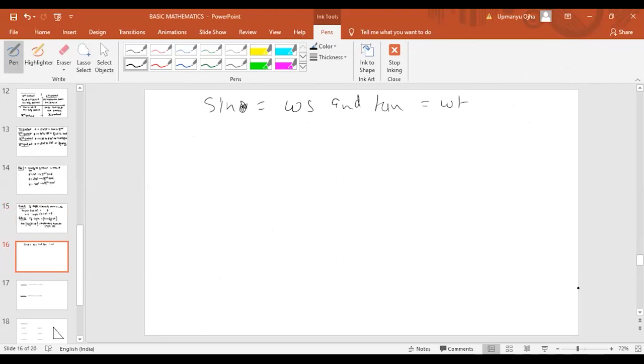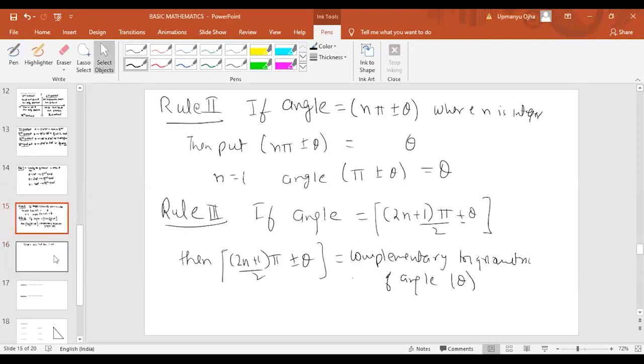The complementary function of sine is cos, and tan is cot. Understand? You may make a note of this, then I'll explain more. So these are the three rules. If I give you one example, you will have a better understanding. Just think of this rule and look at this. If you have any doubt, you can ask me.